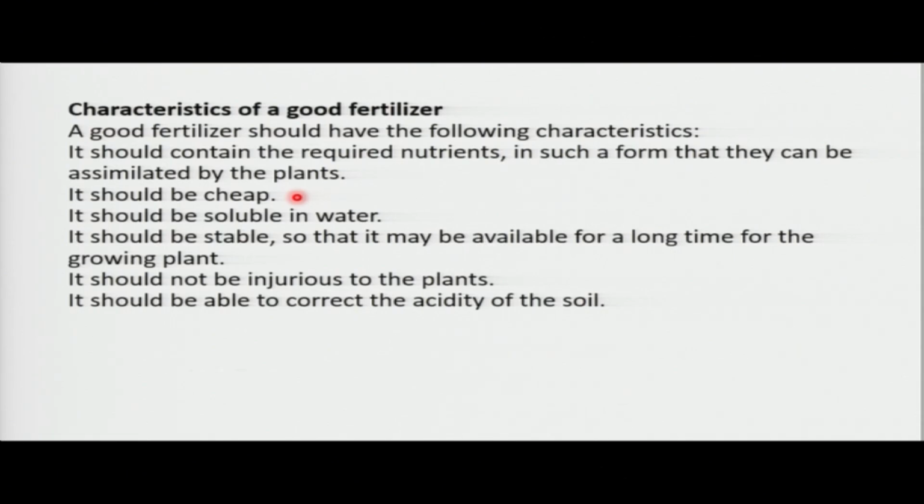So let's first try to talk about them, and then you give me more. It should be cheap, that means economically friendly. It should contain the required what? Nutrients, like for example, nitrogen, phosphorus, and potassium.